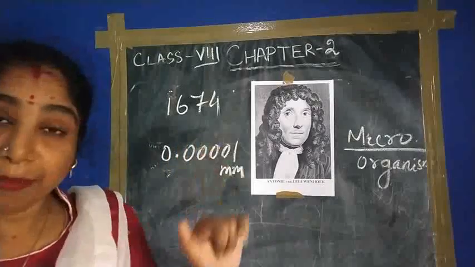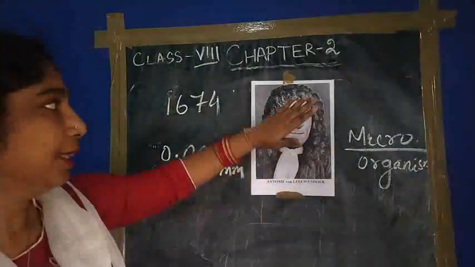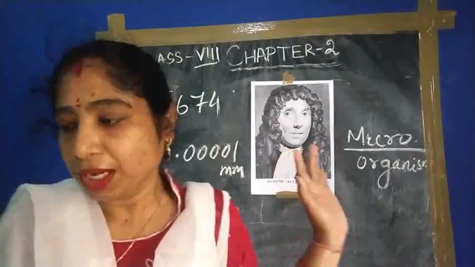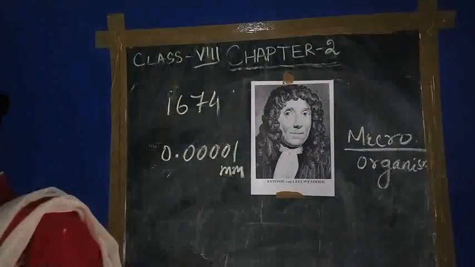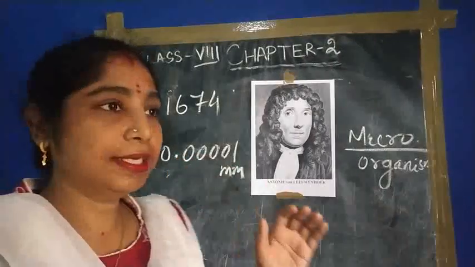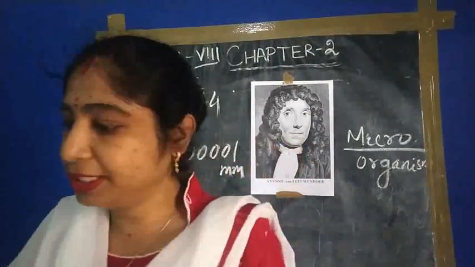He first discovered the microorganisms. So these are very tiny in structure, and their size is measured in the nanometer scale.